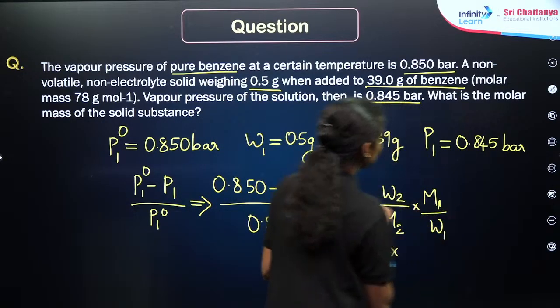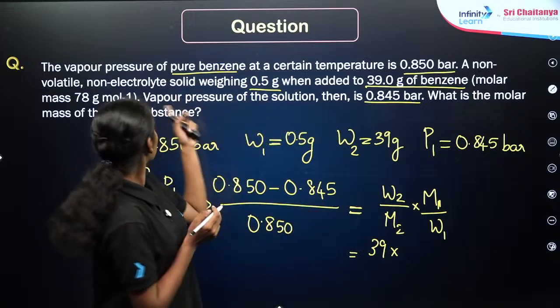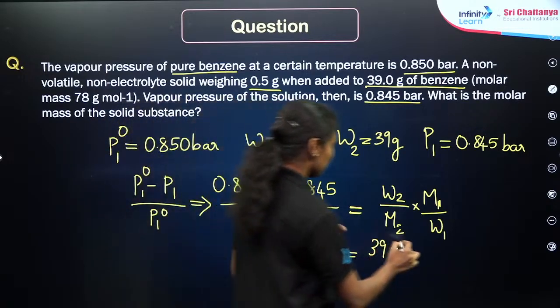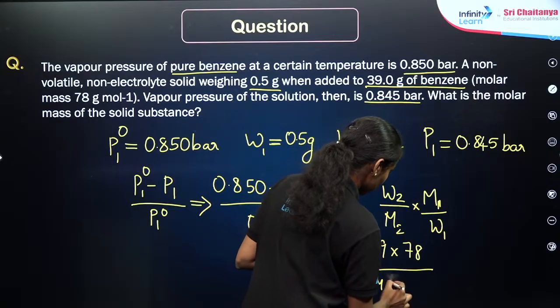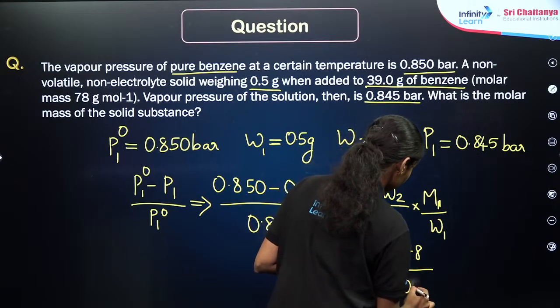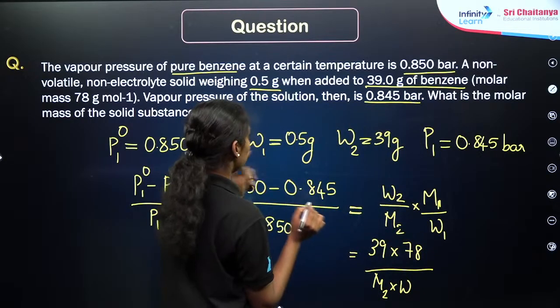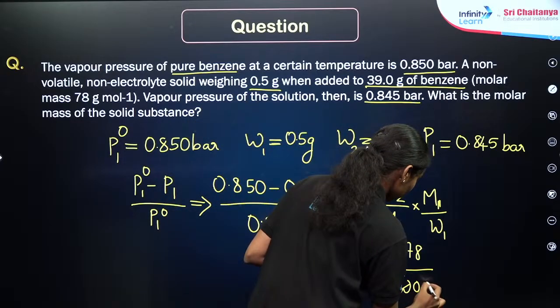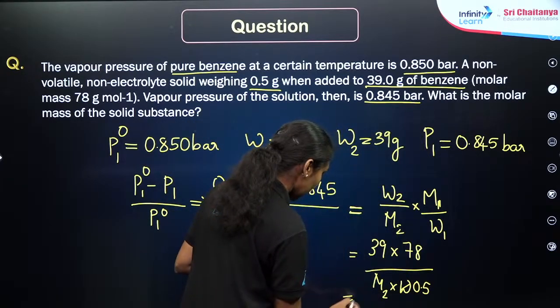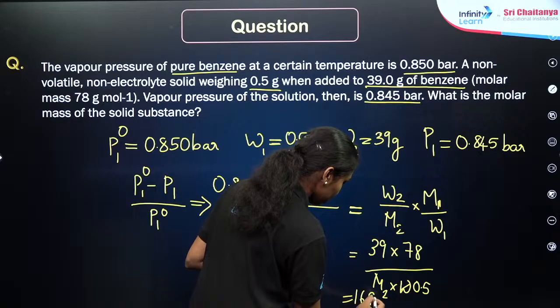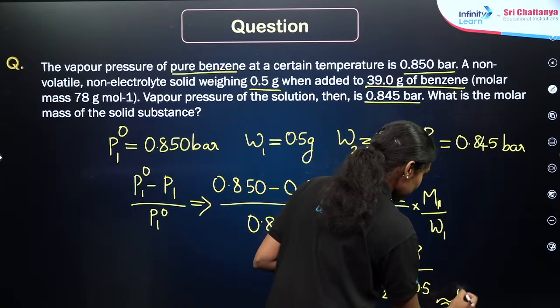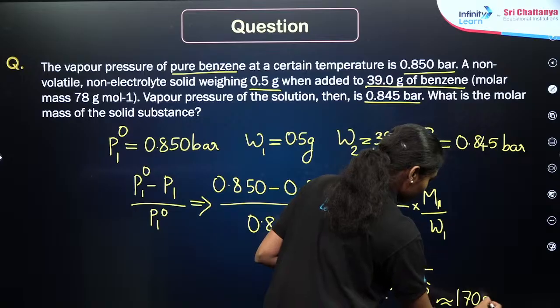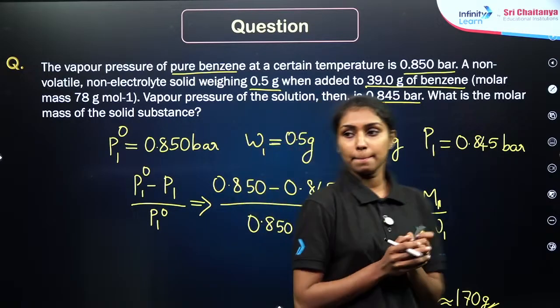What is the molecular weight of benzene? C6H6, it is 78. So 78 divided by M2, which we need to calculate, into W1, which is 0.5 gram. If you are solving, you will get the answer around 169.03. It can be converted to the nearest integer, that is 170 gram. Clear?